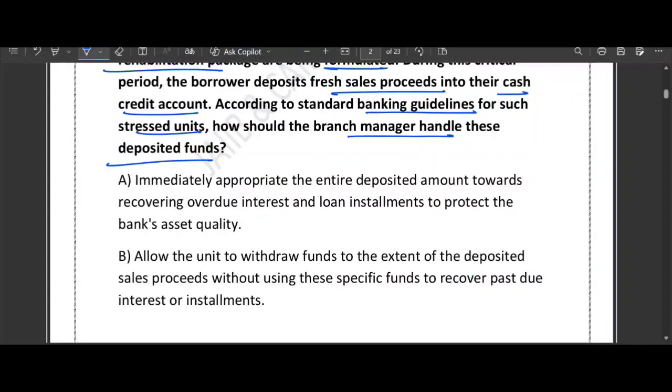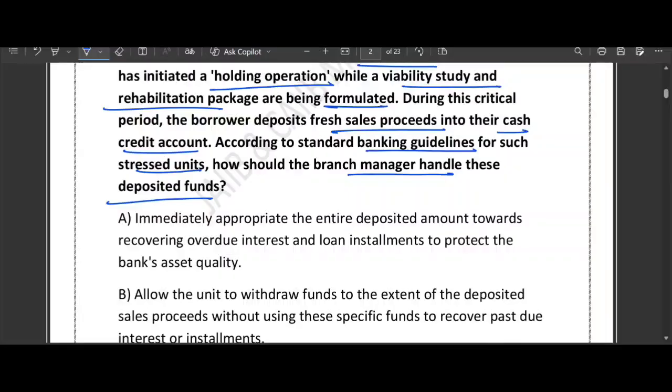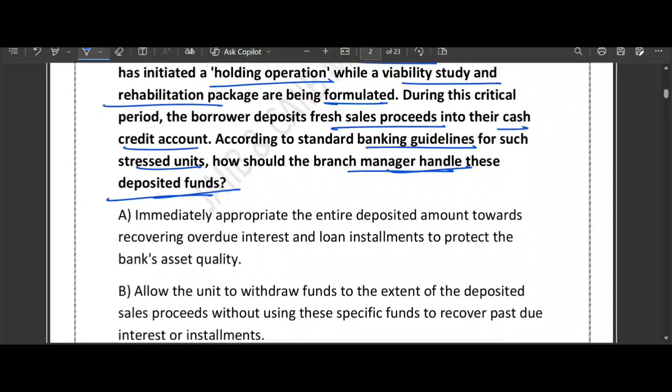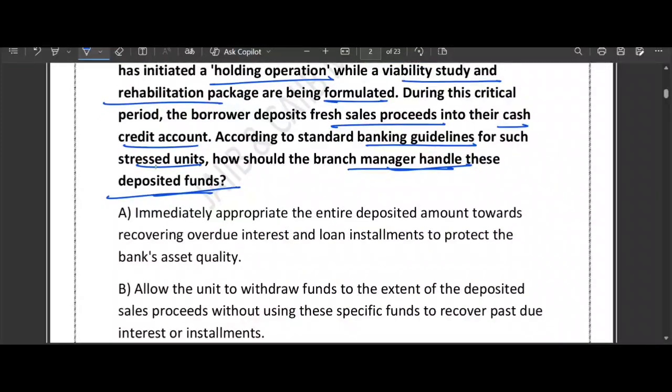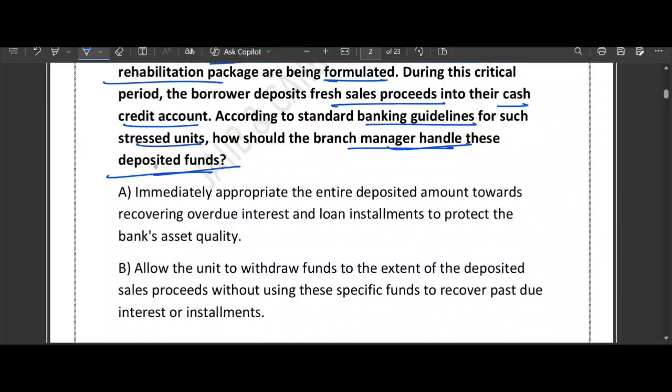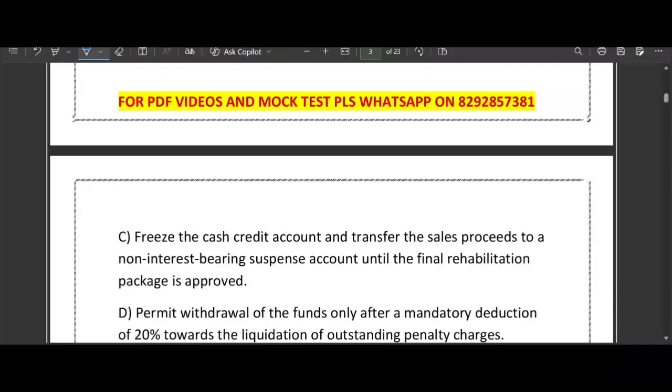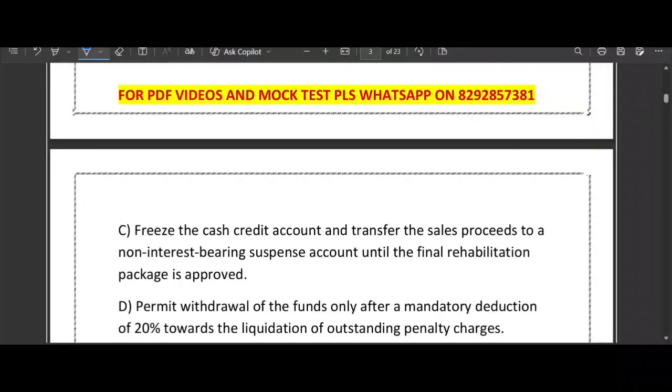The borrower deposited fresh sale proceeds, so how should the branch manager handle this deposited fund? Option A says immediately appropriate the entire deposited amount. Option B, allow the unit to withdraw funds to the extent of the deposited sale proceeds. Option C says freeze the cash credit account and transfer the sale proceeds to a non-interest bearing suspense account.